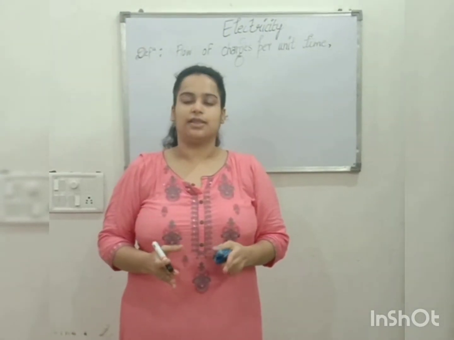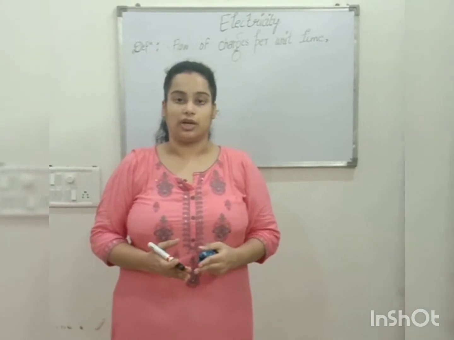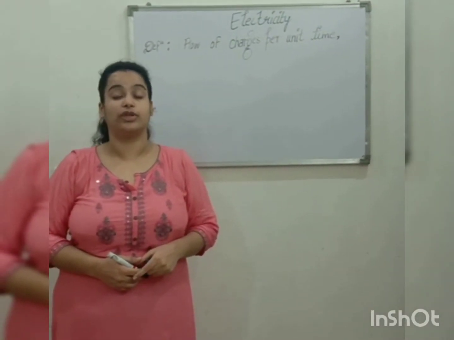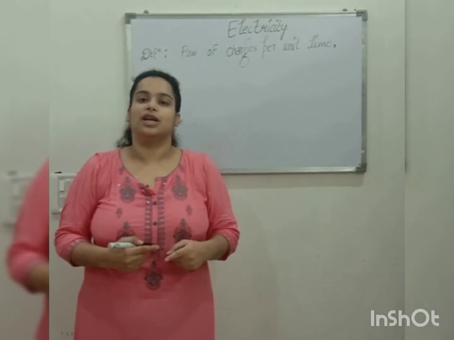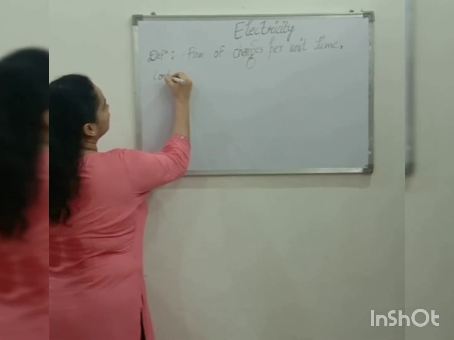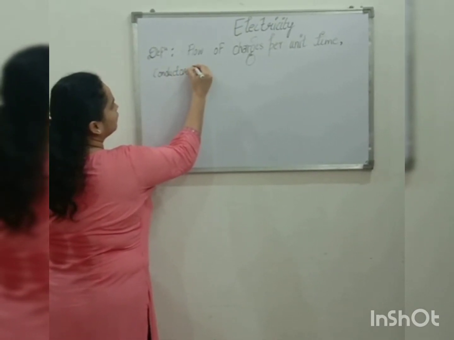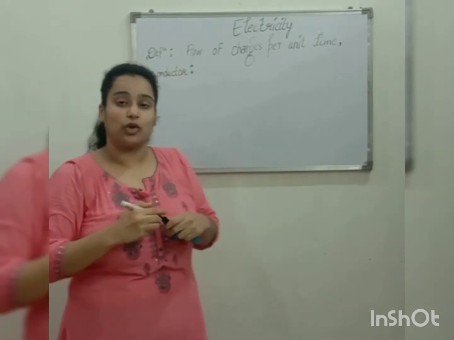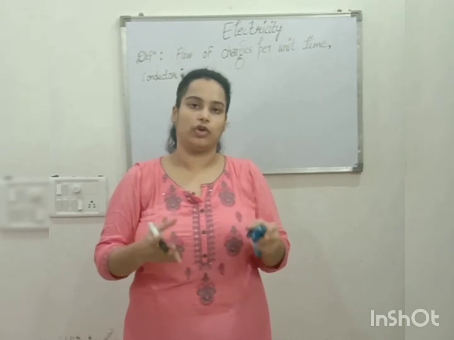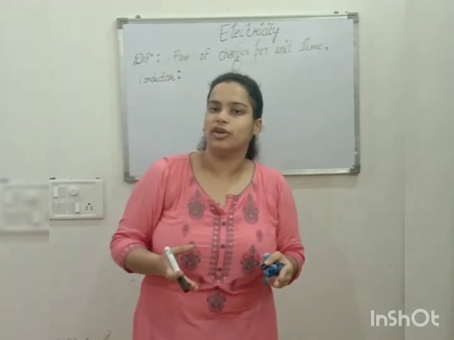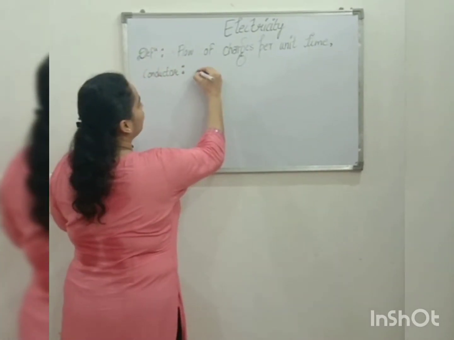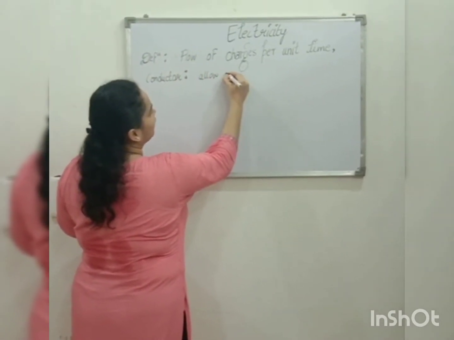To understand the concept of electric current, what do we mean by the flow of charges? Firstly, we have to understand two main terms. What are conductors? Conductors are those in which the electrons or the charges can flow easily, which allow the electric current to flow through them.